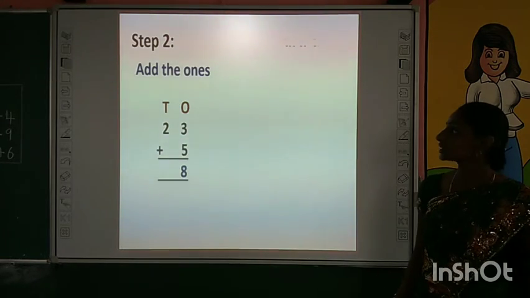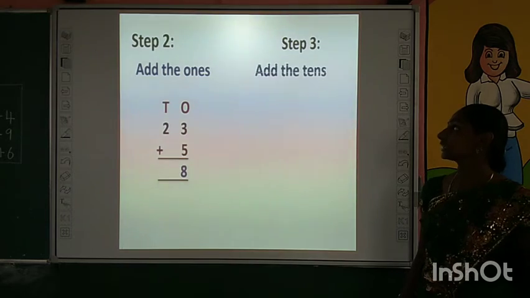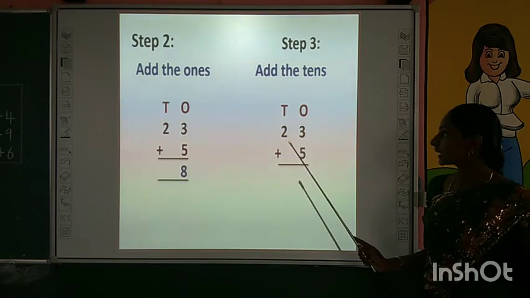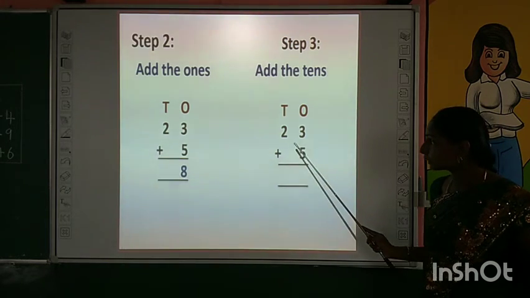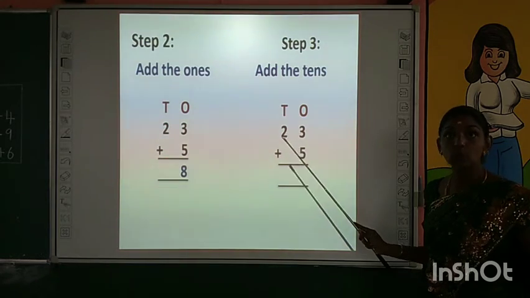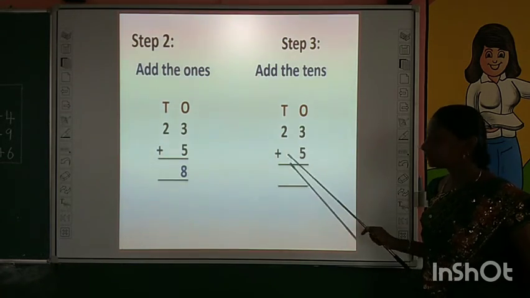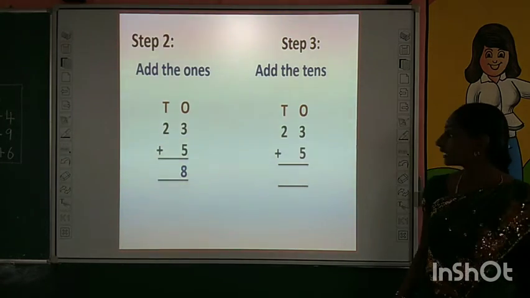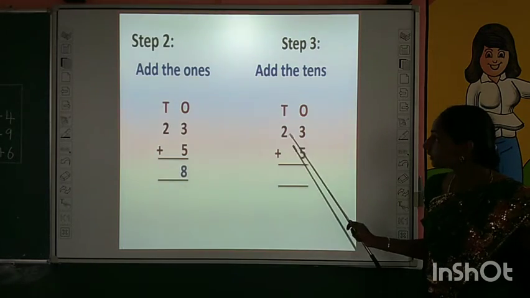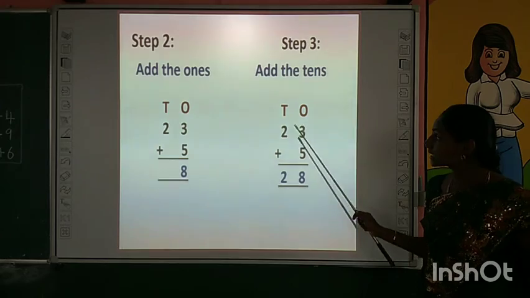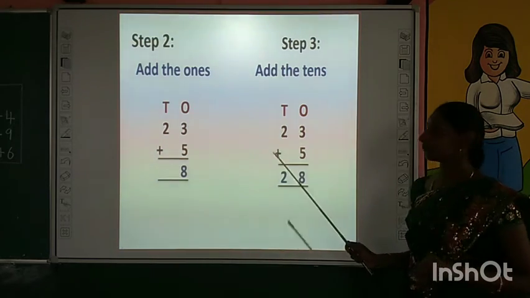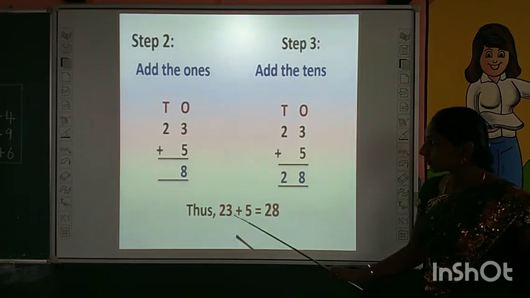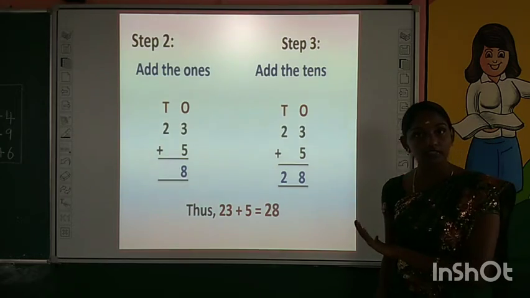What is the third step, children? Do you remember that? Super. Next we have to add the tens. We have to add the numbers in tens place. See here, there is nothing below 2. There is only one number in tens place, so that means 0. 2 plus 0, what is the answer? Again we get 2 as the answer, or easily we can directly bring the number 2 down. In this case we can directly bring down the number 2. Now tell me, what is the answer? We get the answer 28 by adding 23 and 5. Are you clear with that?